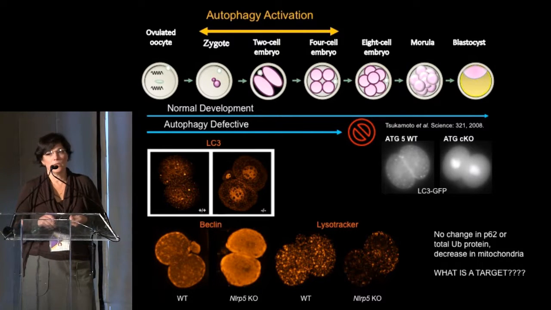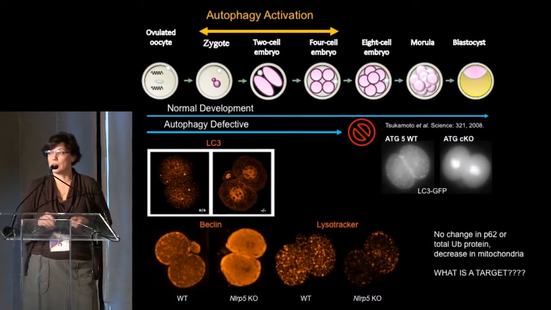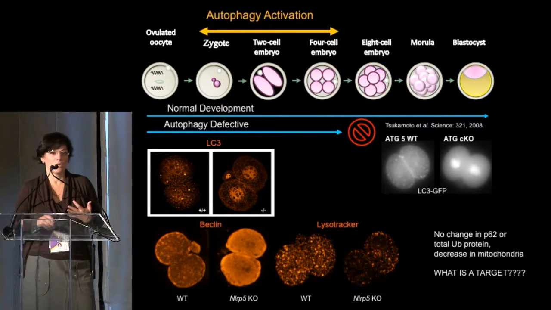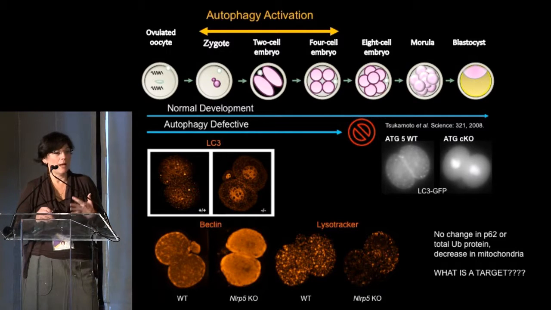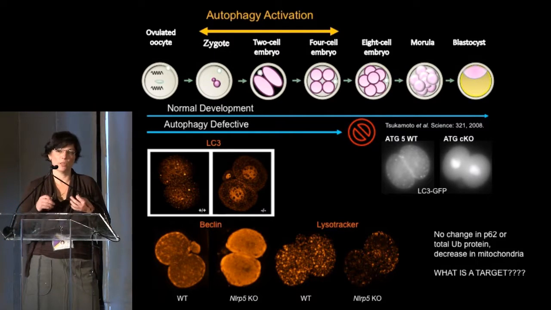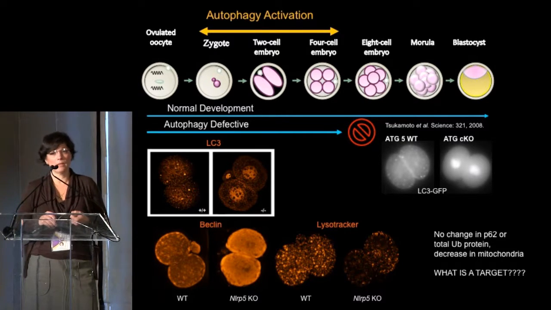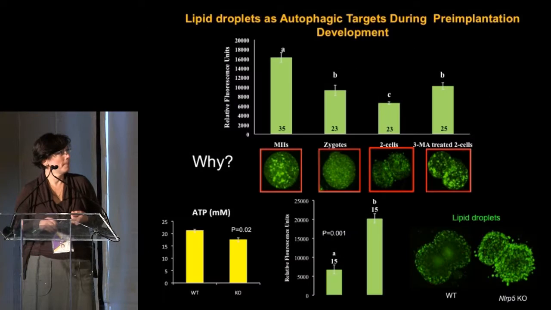And one of the markers that's used to monitor autophagy is a protein called LC3. Normally it forms foci in the wild-type embryos. However, in the mutants that are not capable of undergoing autophagy, it remains nuclear. So we then stained the wild-type and knockout NALP5 mutants, and what you see is that LC3 is accumulating in the nuclei, suggesting that autophagy is not functional. This was confirmed also by lack of lysosomal activity, which are organelles required for execution of autophagy, and accumulation of a protein called Bclx, which is an instigator of autophagy.